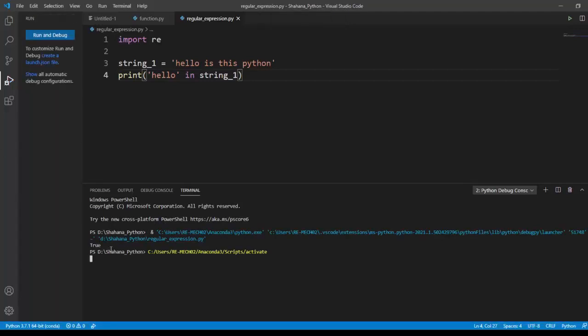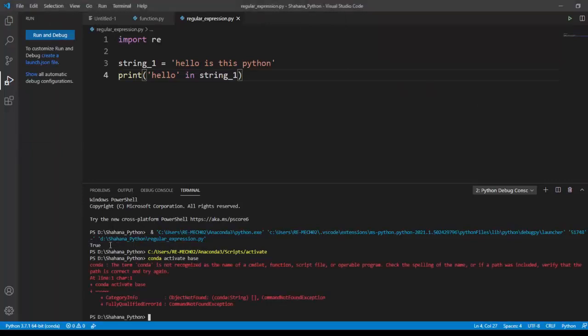Okay, we got a value as a true. It's a boolean value, okay. But what if I want to know more in depth of this? For that I can use the regular expression, the power of the regular expression.